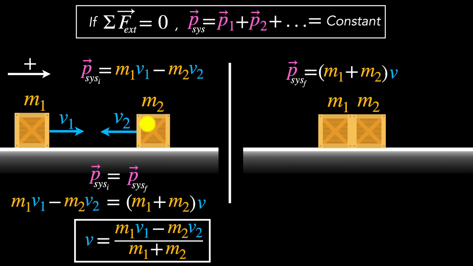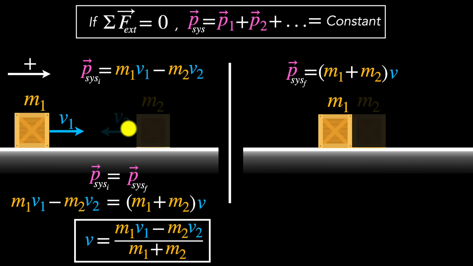What if we substituted m2 to be 0? What would happen then? Well, think about it. If m2 is 0, we're basically saying that the second box does not exist. Then there wouldn't be any collision at all. So if I ask you what the final velocity is, we would expect it to stay v1. So let's see if our expression gives us that. If m2 equals 0, then this part goes to 0 and this part goes to 0. m1 cancels. Hey, we get v equals v1. Perfect. That's exactly what we would expect, because there is no collision, so we'd expect it to continue moving with the same speed.